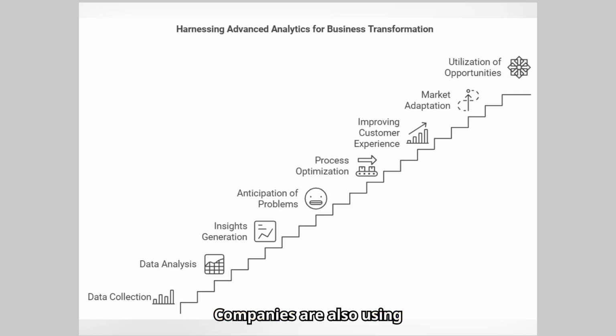Companies are also using advanced analytics to personalize the customer experience. Netflix analyzes its users' viewing history to make personalized recommendations. Using machine learning algorithms, Netflix can suggest series and movies that match each user's tastes, which has led to increased customer retention and satisfaction with the platform. According to a Forbes study, personalization based on advanced analytics has been key to Netflix's success.